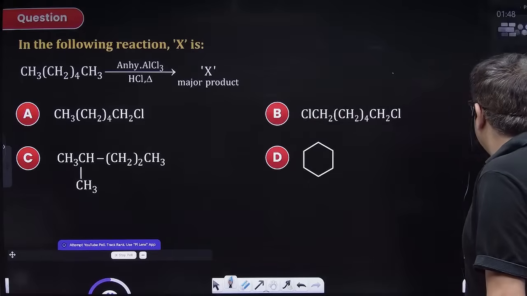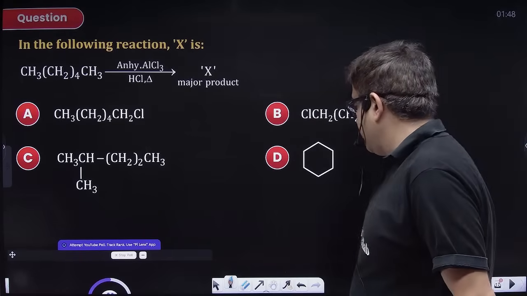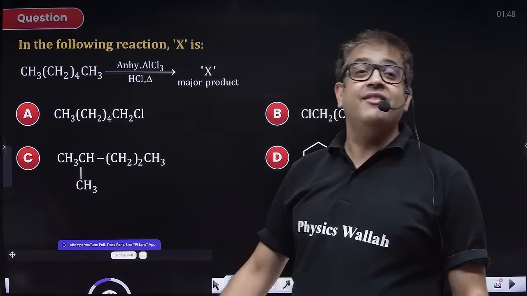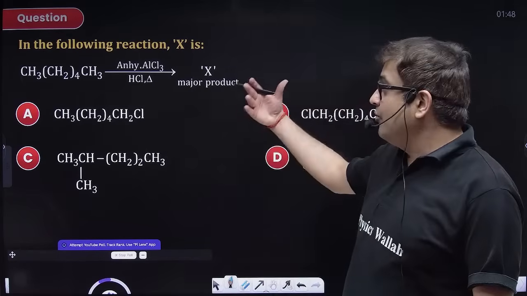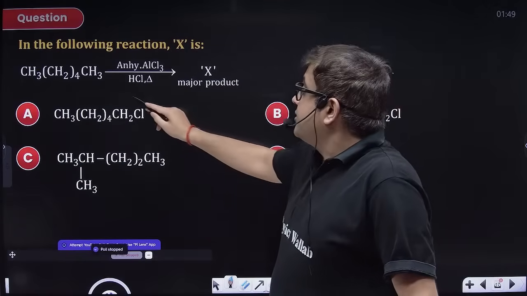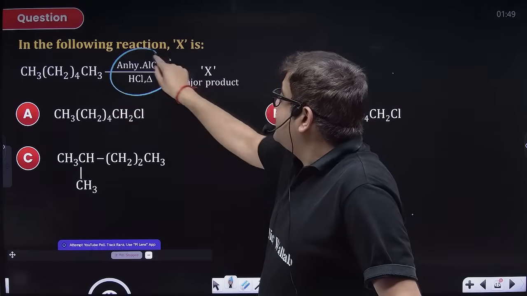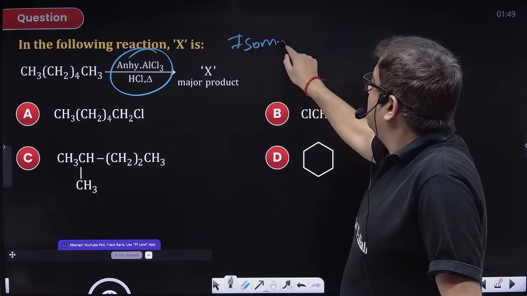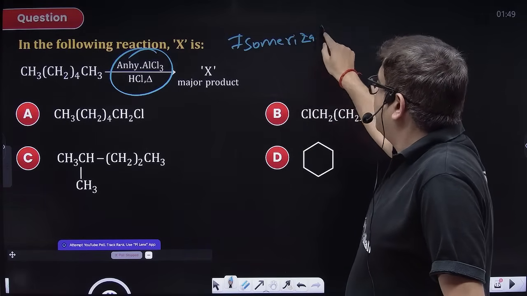Chalo. So moving to the next one. Now we are again revising complete class 11 through questions, and these are all PYQs, relevant questions. So anhydrous AlCl3 in presence of HCl is nothing but isomerization of alkanes.